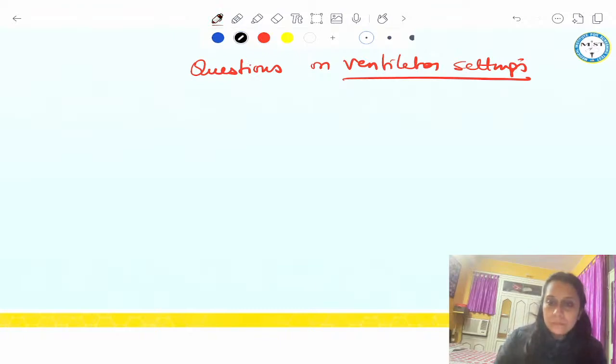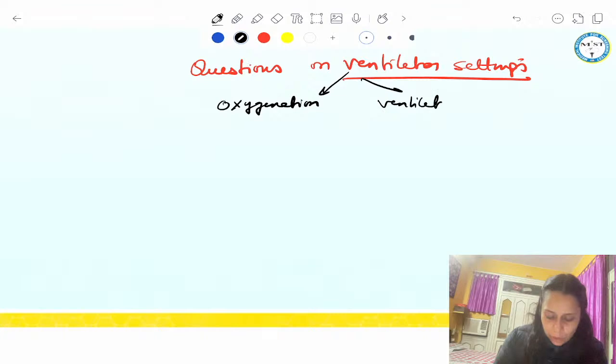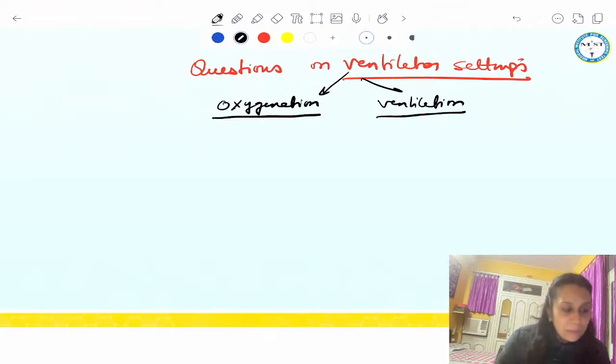First, now in ventilator settings, why do we put a patient on ventilator? For oxygenation and for ventilation. So what are the important settings which maintain the oxygenation and what are the important settings which maintain ventilation?